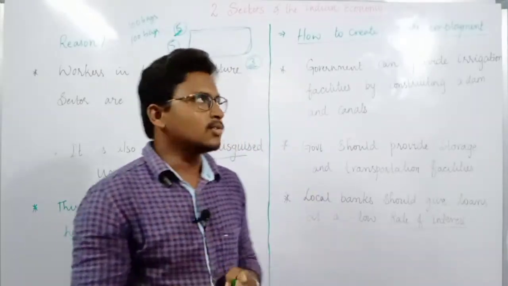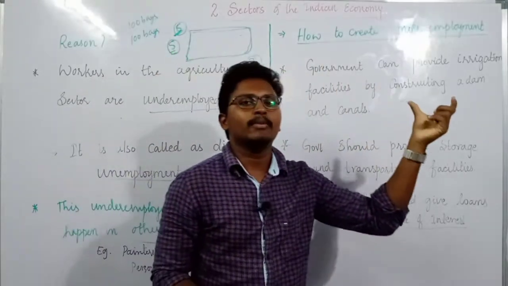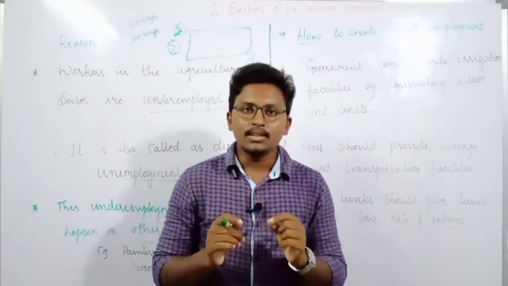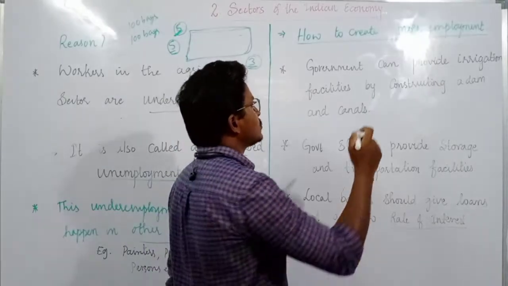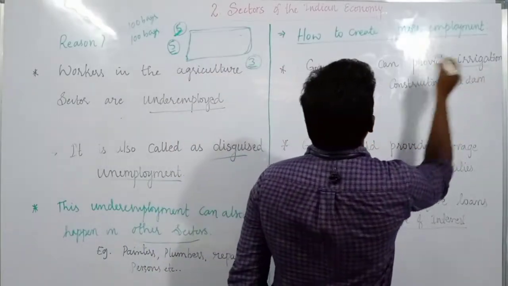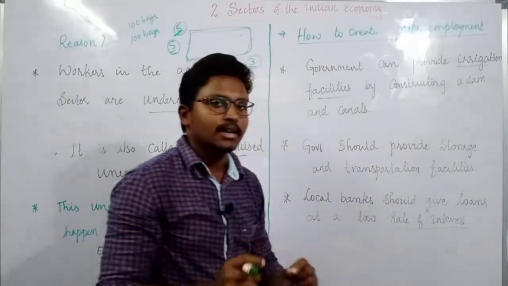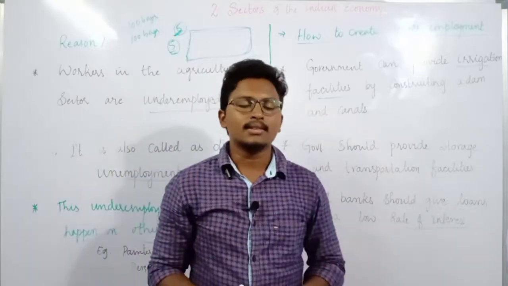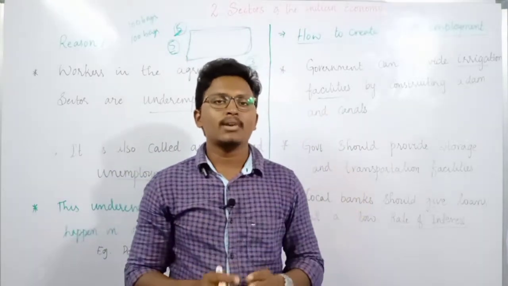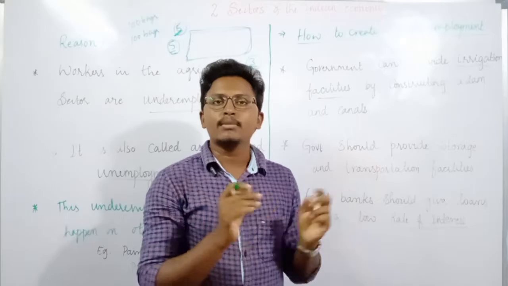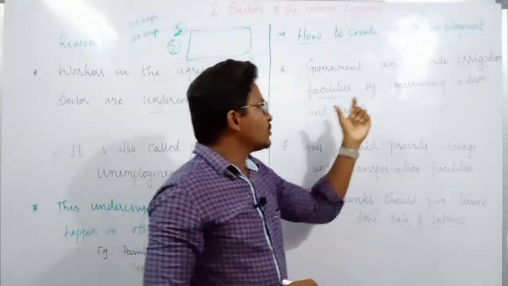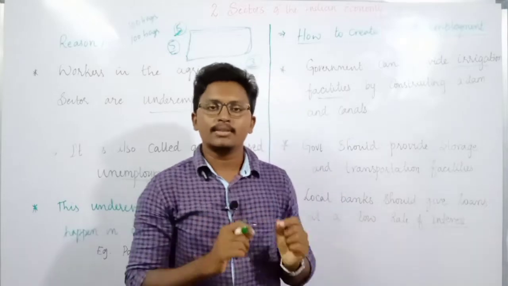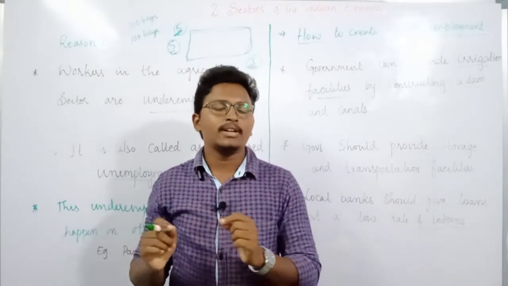Then what is the solution? How to create more employment? What is the best method by which we can create more employment? The first and foremost thing is that government can provide irrigation facilities by constructing dams as well as canals. How can this create employment? To construct a dam, people are required, therefore we can provide employment. And to construct the canals, it also requires people, so there also employment is generated.